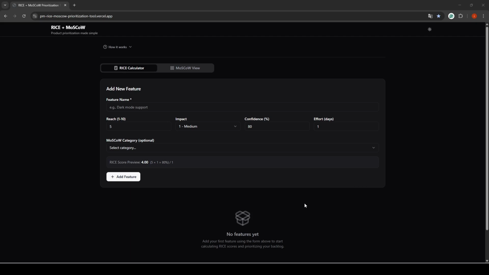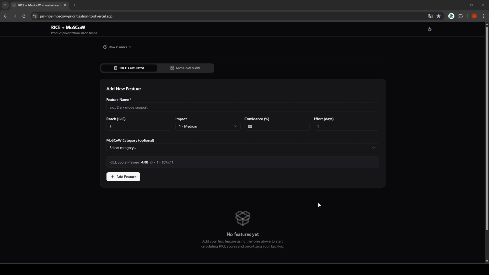So today I'm showing you the app I created to calculate the RISE score and also do the MoSCoW prioritization in one app. If you have followed my previous videos, I was speaking about the RISE score and the MoSCoW methodology, where I was explaining in French how it works and how we can calculate.